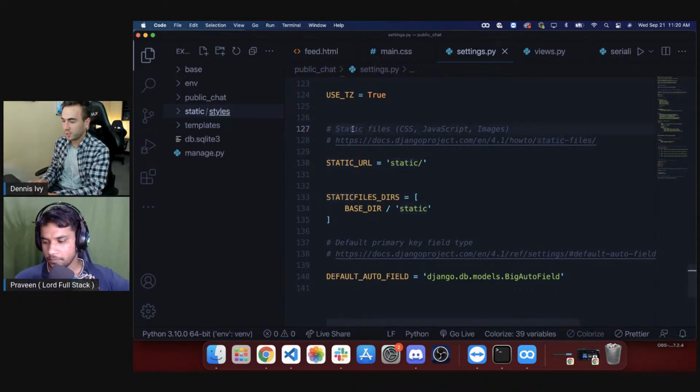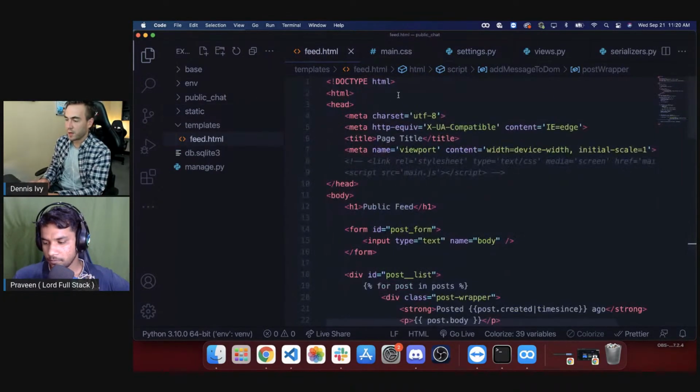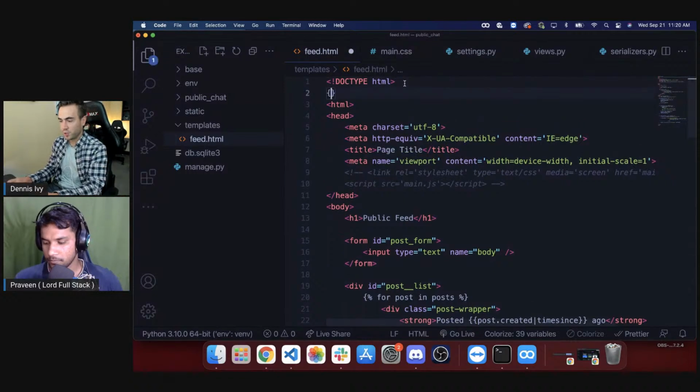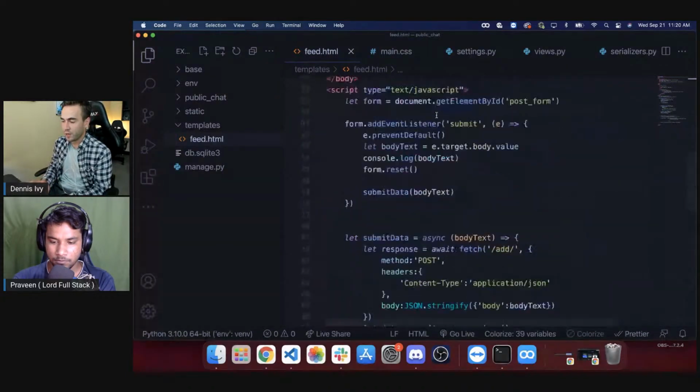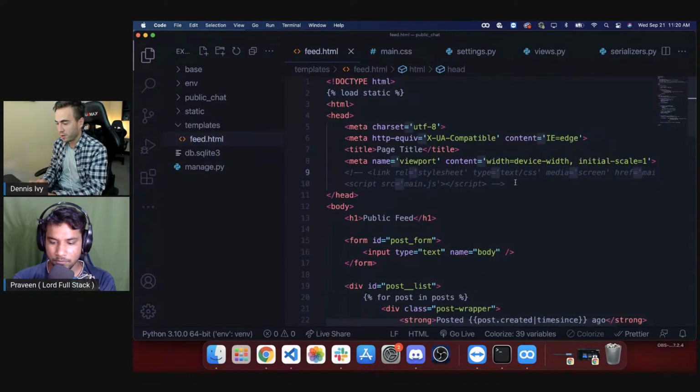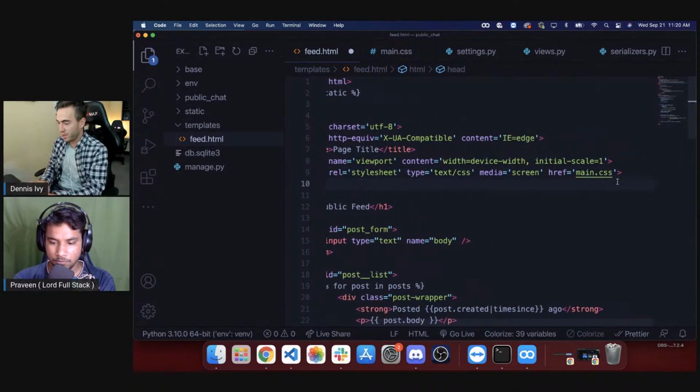And then to use these, we're going to go into our feed.html page. We have to use this tag right here called load static, where we're going to load in the static files. And then in order to actually use the CSS here, we're going to uncomment one of these links. We'll just remove the main JS file.